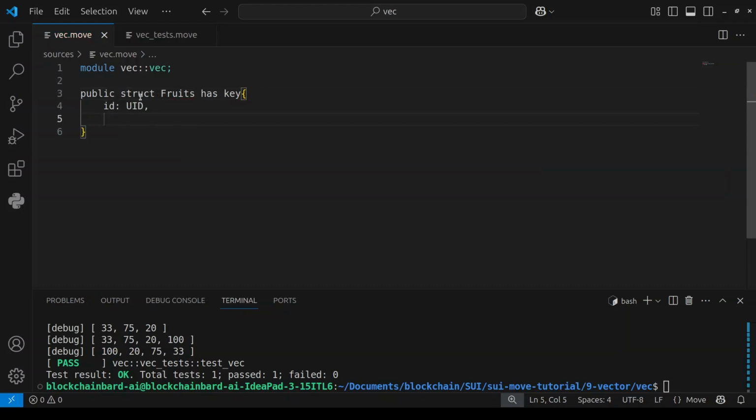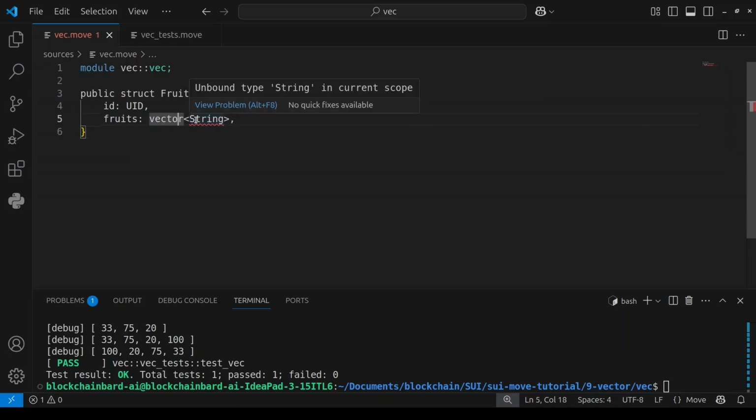This is going to hold a vector called fruits, a vector of string. This is how you initialize a vector: you write vector, then give it the type it should hold. I got an error because I need to import string from the standard library, which I have not done yet. Import string, then capital letter String. That's how to do that.